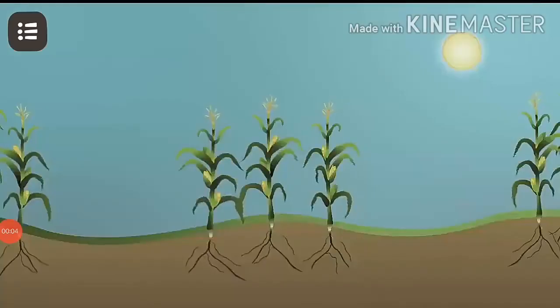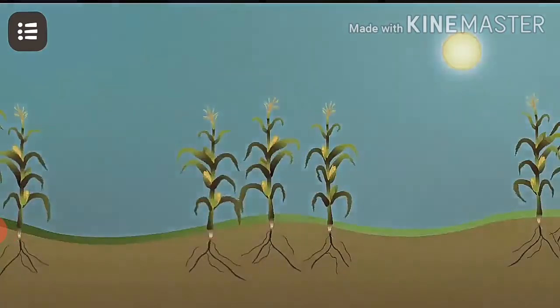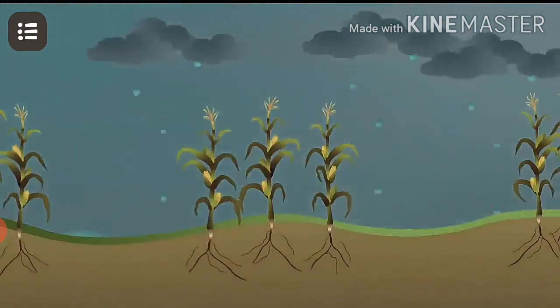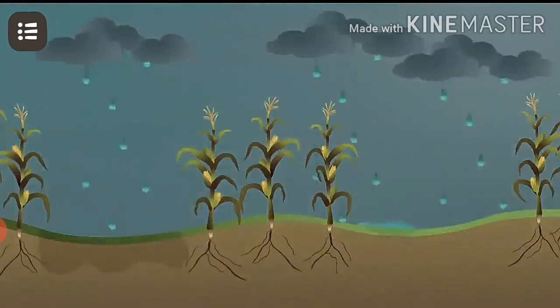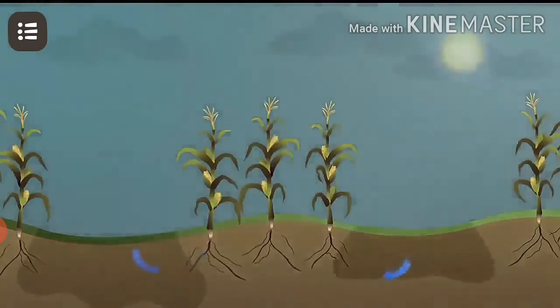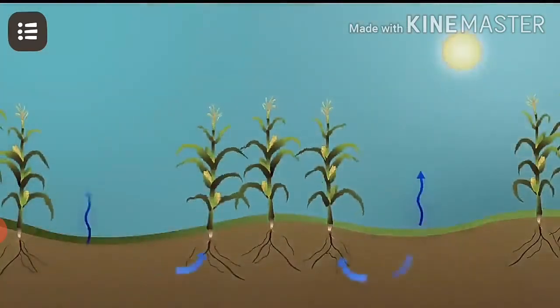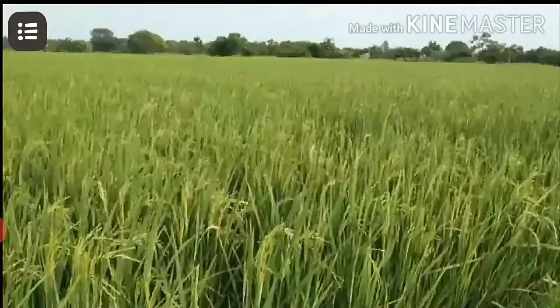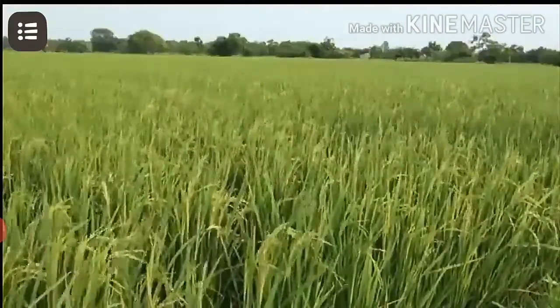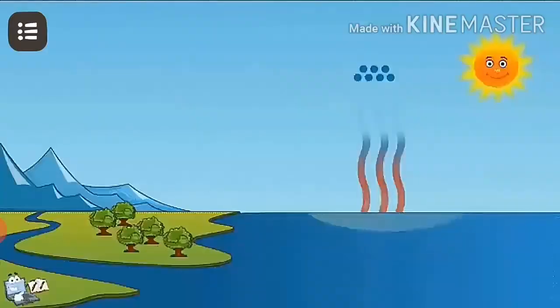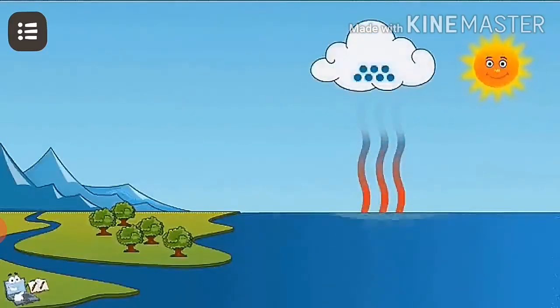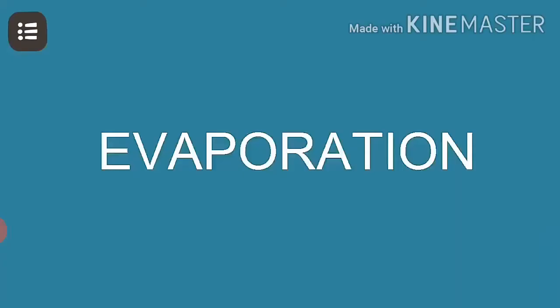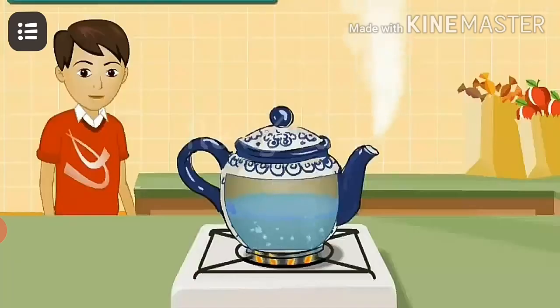Evapotranspiration. It is defined as the total loss of water from the earth through the evaporation from the surface water bodies and the transpiration from vegetation. In a cropped area, it is difficult to determine the evaporation separately. Therefore, it is collectively called evapotranspiration. Evaporation. Evaporation refers to the process in which the liquid form of water changes into gaseous form.